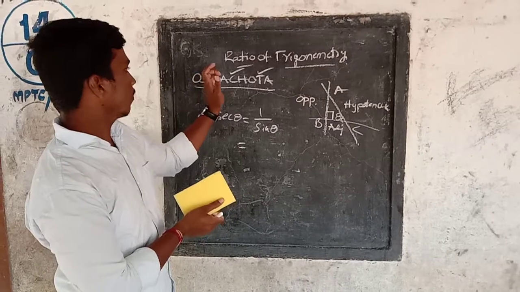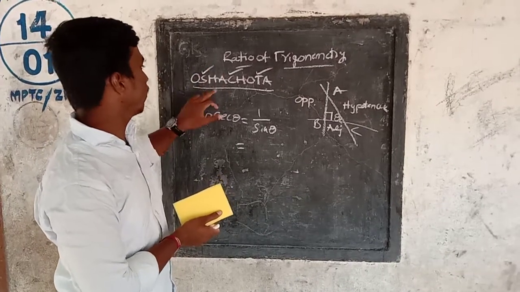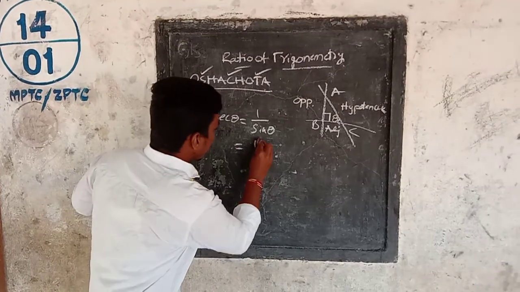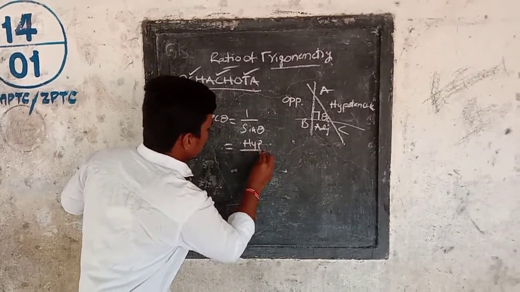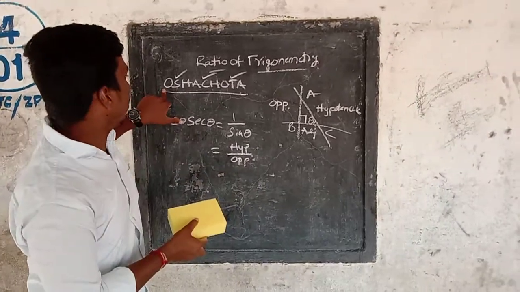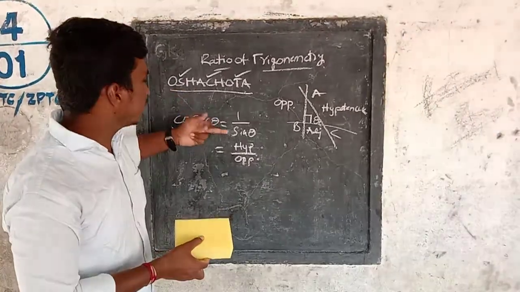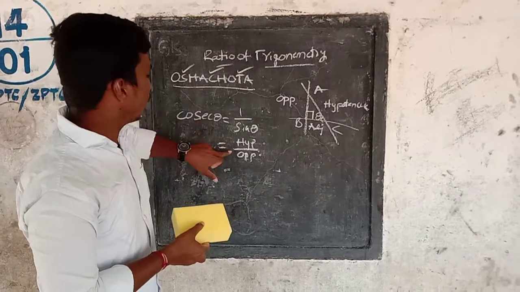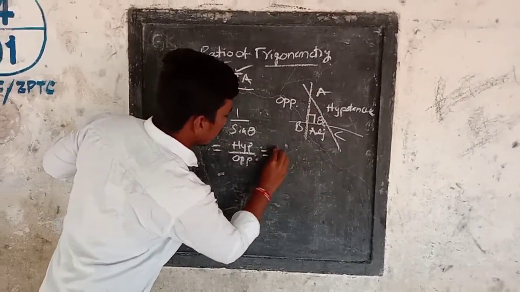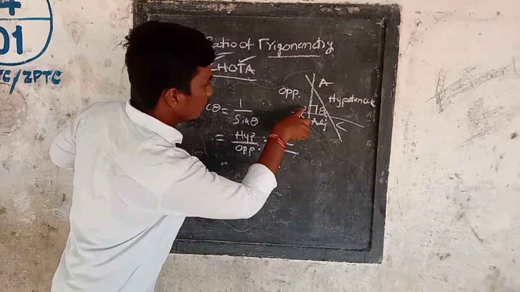We have to see from right to left: hypo upon opposite. Because in sin theta it is opposite upon hypo, in the reciprocal we have to take hypo upon opposite. Hypo means AC and opposite means AB.